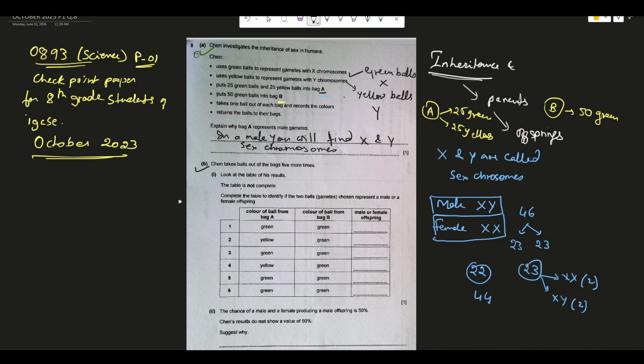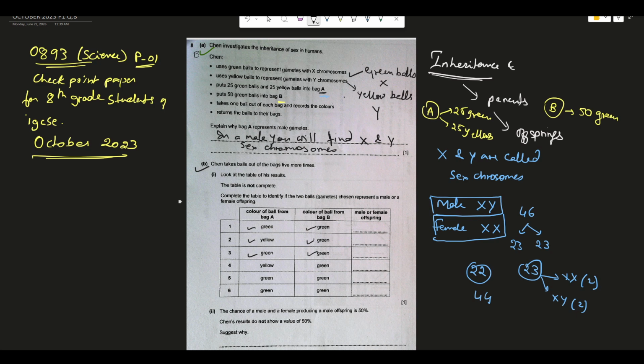The table below shows the recorded results. In the first attempt, from bag A he picks a green ball, and from bag B he again gets a green ball. In the second attempt, from bag A he gets a yellow ball, and from bag B a green ball. In the third attempt, he gets a green ball from bag A and a green ball from bag B also. That way, he records all 6 observations, and that record is given to you in the table form.